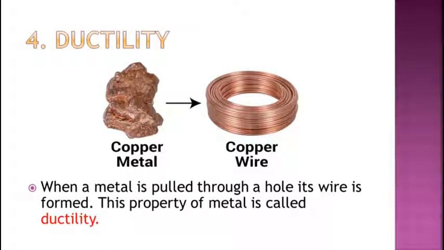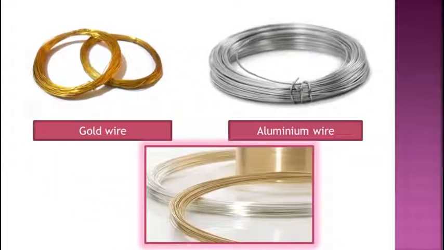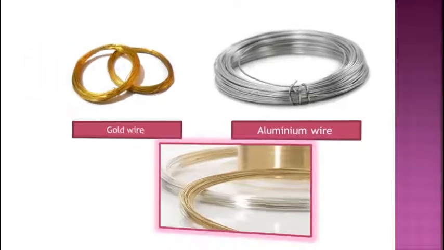Here you can see one picture in which a copper metal is converted into a copper wire through a hole. Here you can see a gold wire and aluminium wire. So these are the wires which are formed from the metals by pulling through a hole.